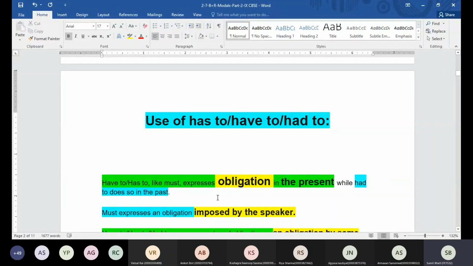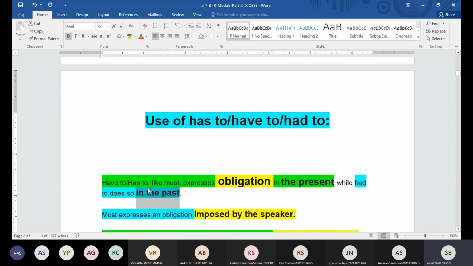And had to is the word which we use for the past time. If you want to say that somebody had to do something in the past, in that case we are going to use the word had to. That's for obligation. Now obligations are also imposed by which word? Must. So how will you differentiate whether we have to use must or has to, have to, or had to? So remember,